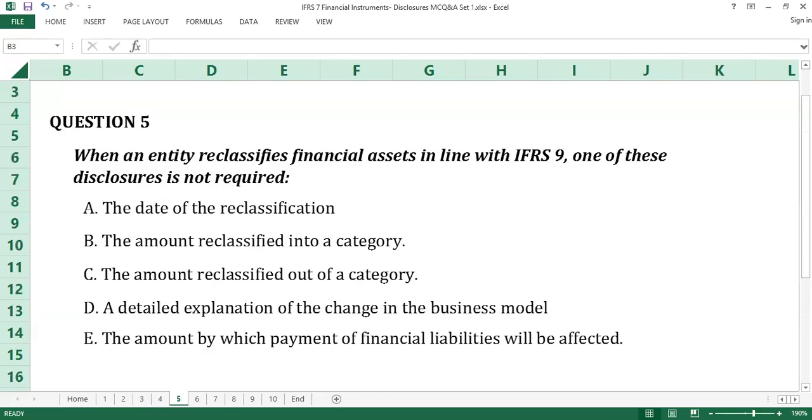Question number 5. The answer to question number 5 is E, the amount by which payment of financial liabilities will be affected. When an entity reclassifies financial assets in line with IFRS 9, disclosures are required for a detailed explanation of the change in business model, the date of classification, and the amount reclassified into and out of a certain category are required, among others. Disclosure of the amount by which payment of financial liabilities will be affected is not required. E is the answer to question number 5.